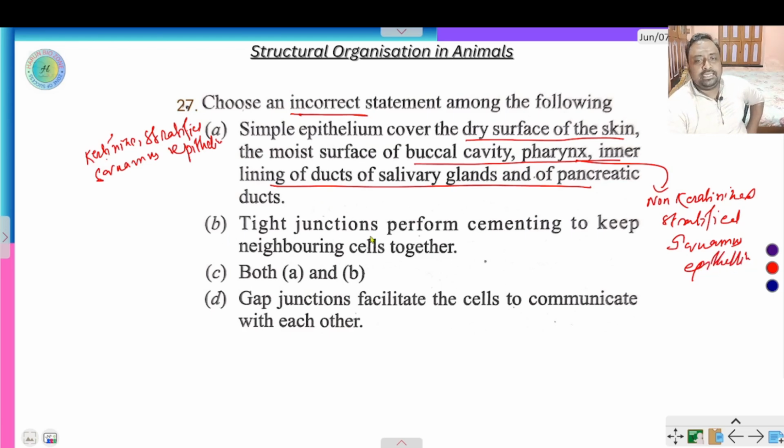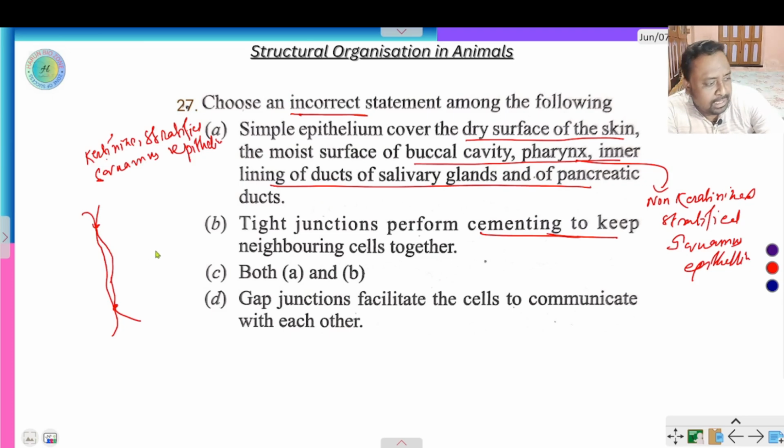Clear? Tight junction performs cementing to keep the neighboring cells together. Tight junction means, suppose this is the membrane of one cell and this is the membrane of another cell. So this is called a tight junction. So what is the function of tight junction?